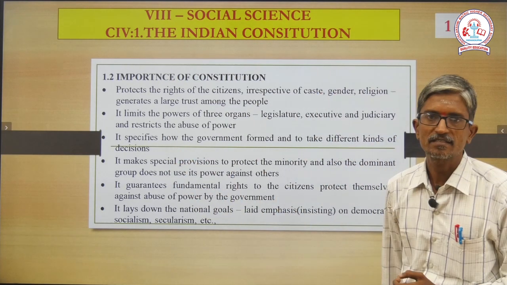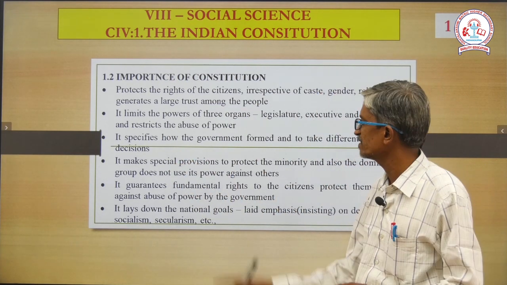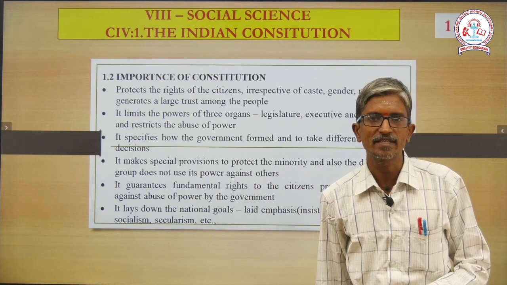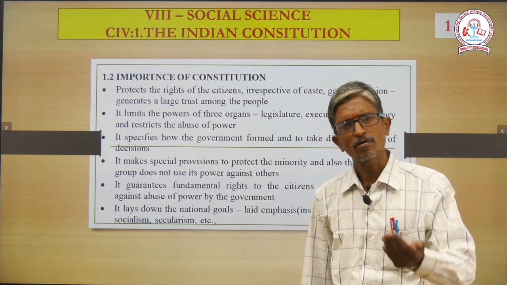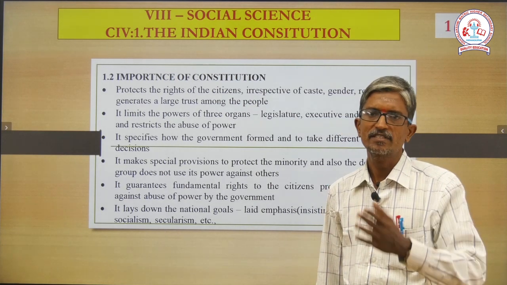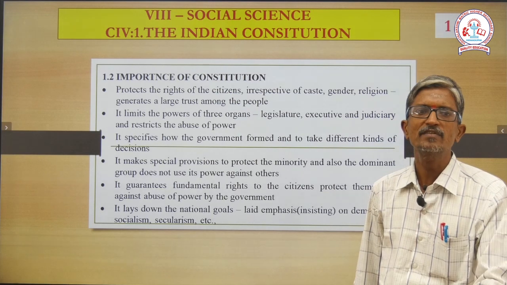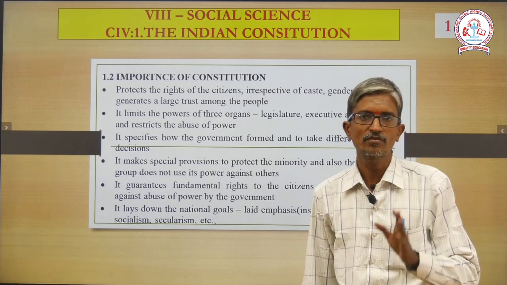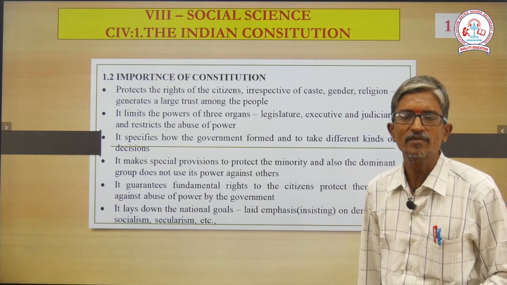Okay, next one. It clearly specifies the form of government and how to take different kinds of decisions. Example, laying road. What is the work of the government? To take care of and satisfy the basic facilities of the people. Very simple example, social security functions. What is that social security function, sir?